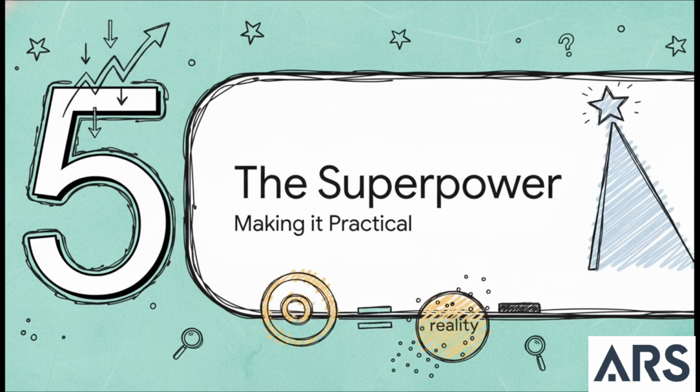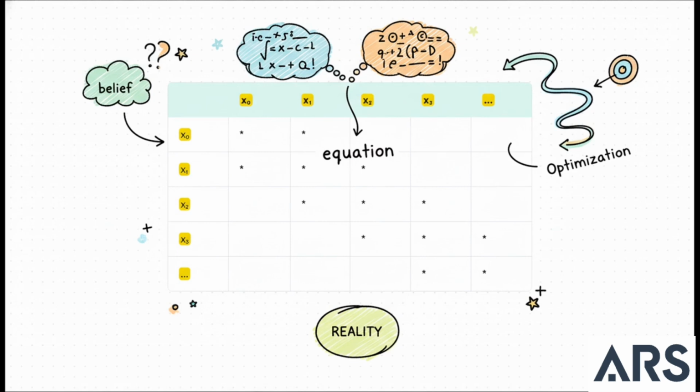Fantastic. But there's a practical problem. For a long trip, this equation could have millions of variables. I mean, how could you possibly solve that? Well, it turns out our equation has a hidden superpower. When you actually write out the big matrix from our equation, that H transpose W inverse H thing, it looks like this. It has this really beautiful, simple structure.